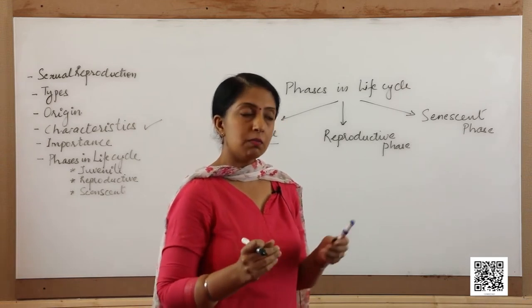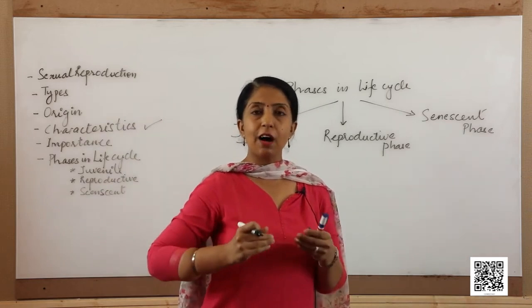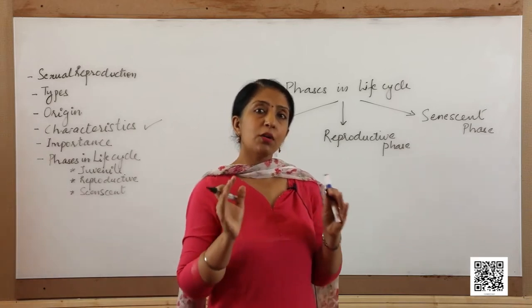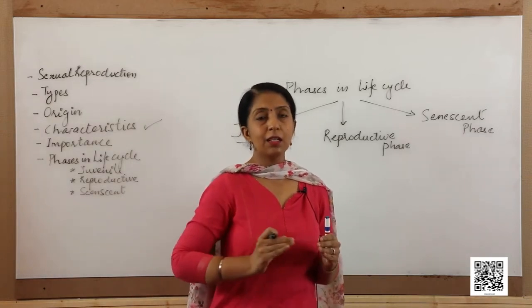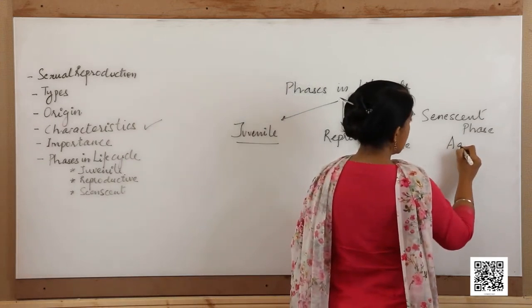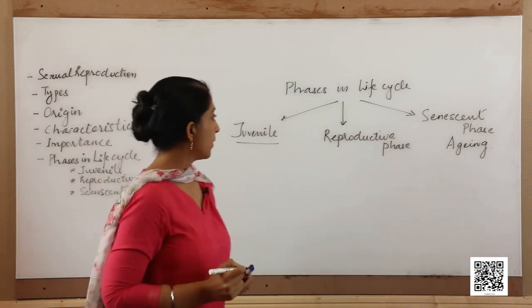All the organs, the lungs, the liver, the kidneys, slowly start functioning less and less, and there are a lot of changes in the organism, and the organism moves towards senescence or aging, which finally results in death.